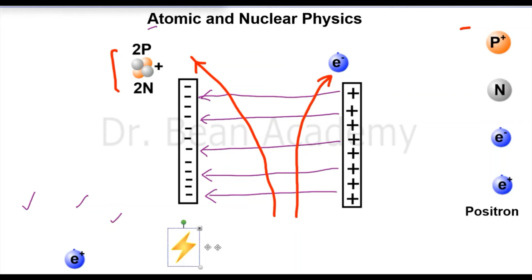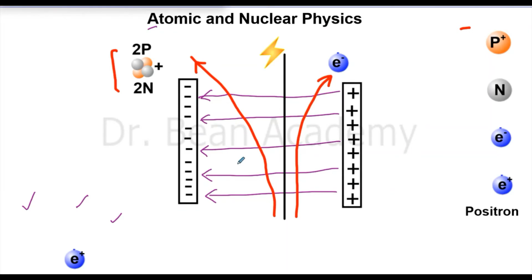Now if I send a gamma ray between these two positively and negatively charged plates, what will happen? It will just go straight. So this is how we found that there is no charge on gamma rays. If I make the trajectory of this, it will be just straight, no deflection. It will pass straight through the plates, because it has no charge. This is how we found that a gamma ray has no charge.